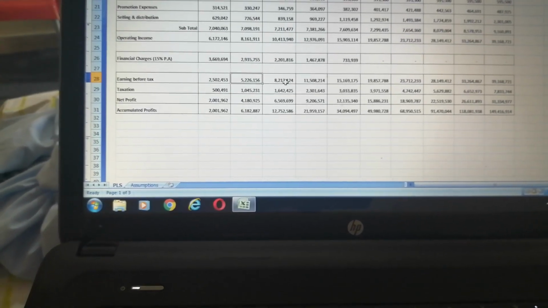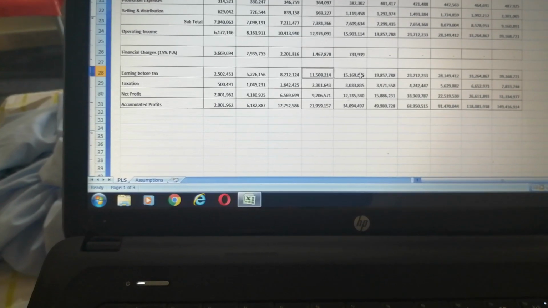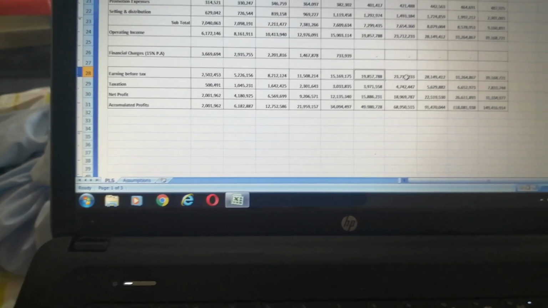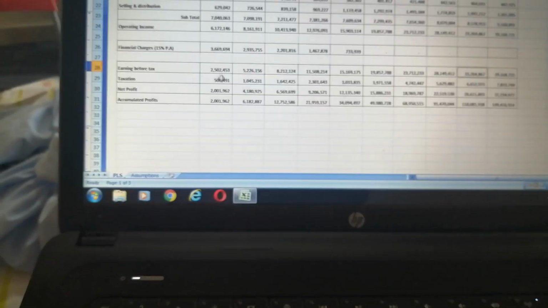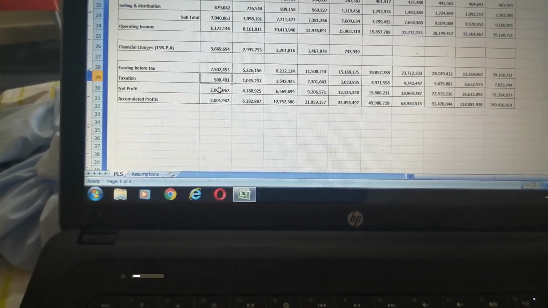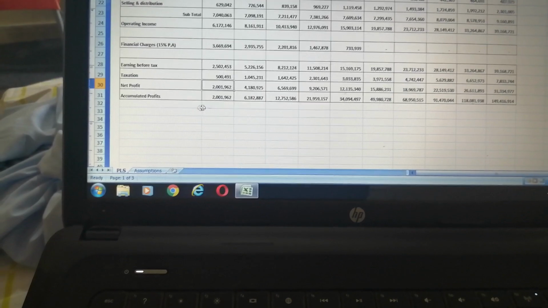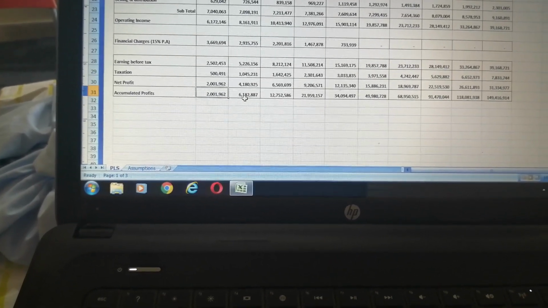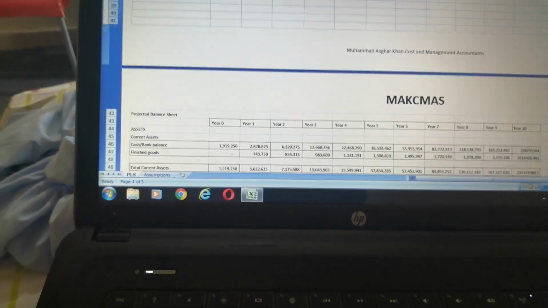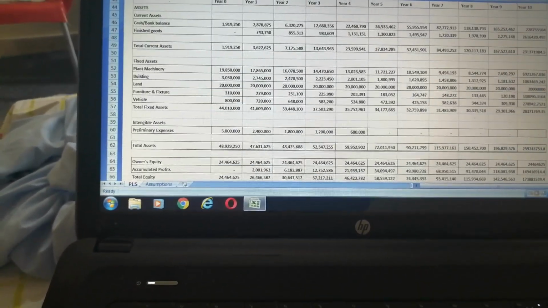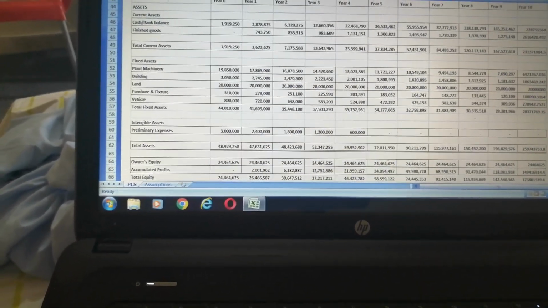This figure will go to the cash flow statement preparation. Then this is the taxation, which will be 20% as given in the assumptions, net profit, and this is the accumulated profit.